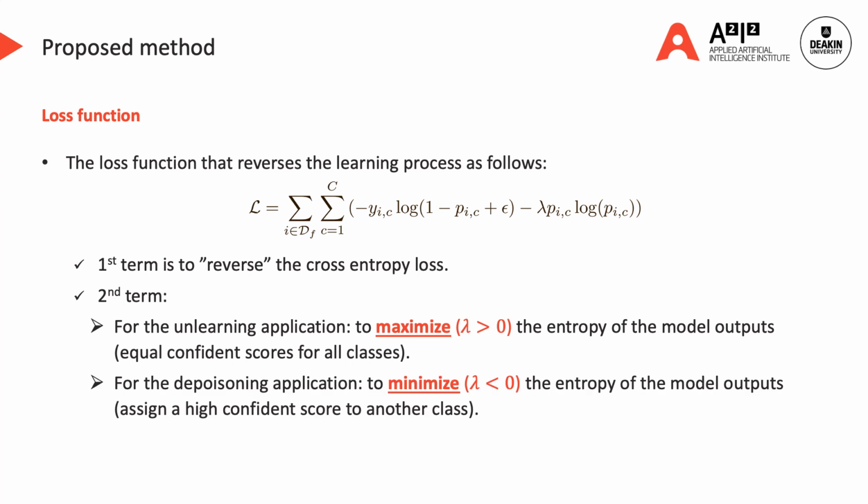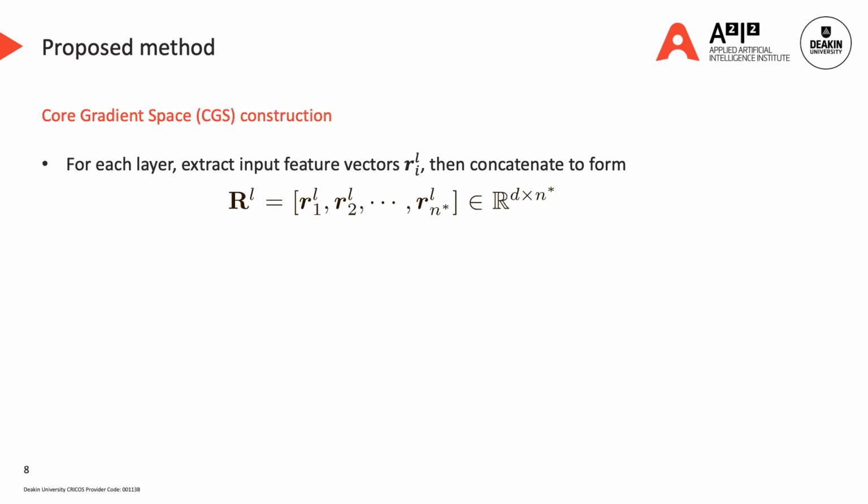For the depoisoning application, we use lambda smaller than 0 to minimize the entropy of the model outputs. This means that we want the model to assign a high confidence score to a class other than the poisoned labels. We then present how to compute the core gradient space of the retaining dataset even when the retaining dataset is no longer accessible.